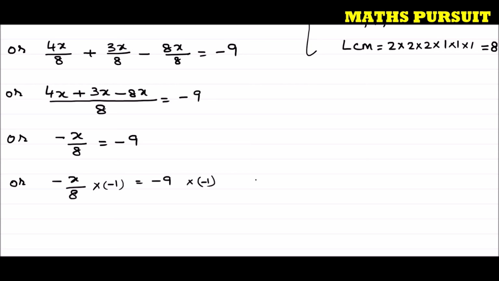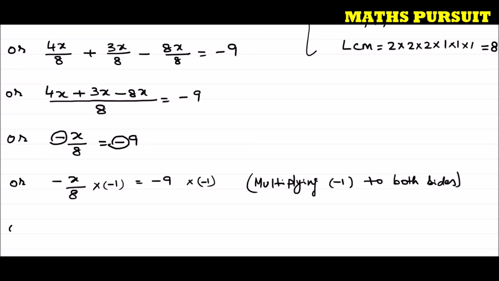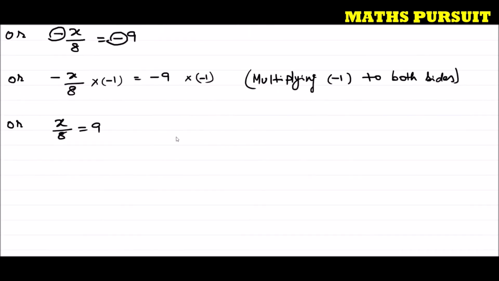What I am doing here? Multiplying minus 1 to both sides. Why am I multiplying minus 1 to both sides? Because I want to eliminate this. I want to get rid of this negative sign. Both the sides I have a negative sign. So we very well know that minus into minus is plus. For that reason I am multiplying minus 1 to both the sides. Or I can write x upon 8 is equal to 9, because we have eliminated the minus or negative sign.